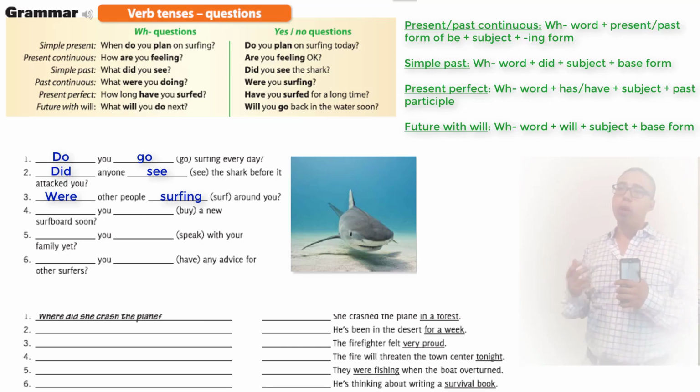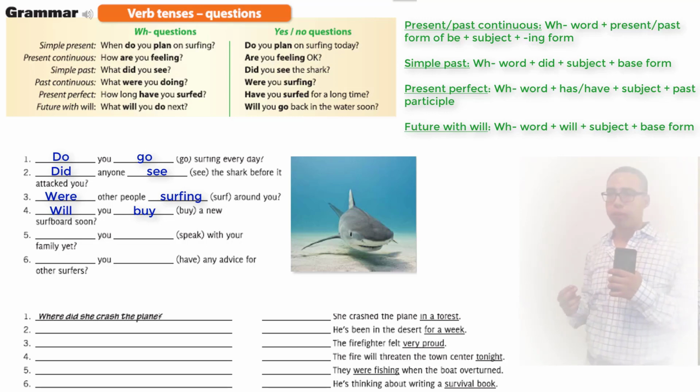Number 3, were other people surfing around you? So it's talking about people, and people is plural. If it was singular, we would use was, but since it's plural, we use were. And it's present continuous. So we take the verb and we add ing at the end. Were other people surfing around you? Number 4, will you buy a new surfboard soon? Right? So it's in the future. And if it's in the future, we're going to add the word will. Will you buy? Because we keep the verb in its regular form. Will you buy a new surfboard soon?